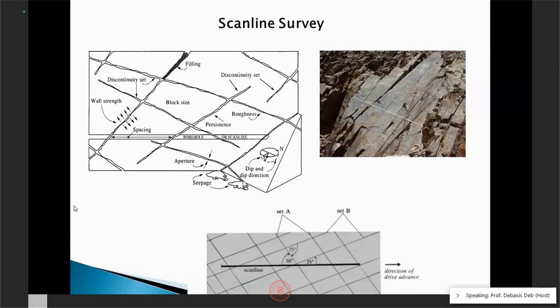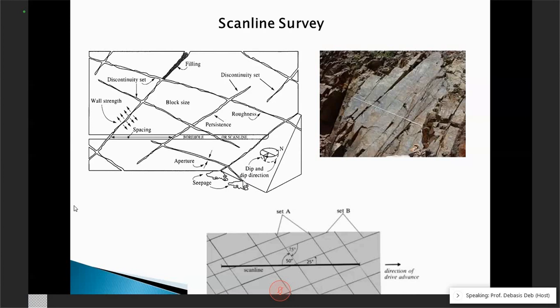And although in this class these applications are not required, in geology or in our element of rock mechanics, we normally talk about this in great detail. Okay.